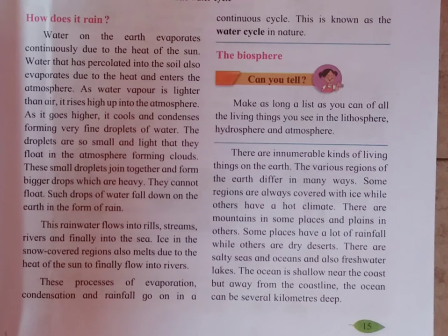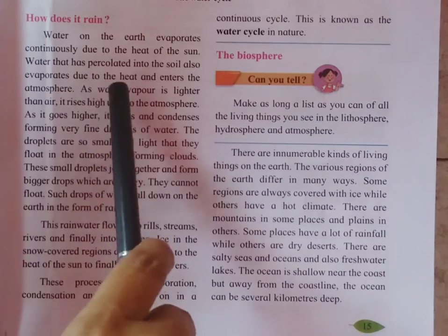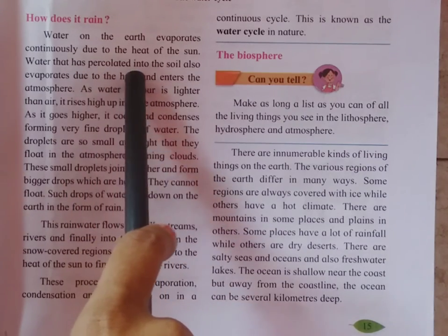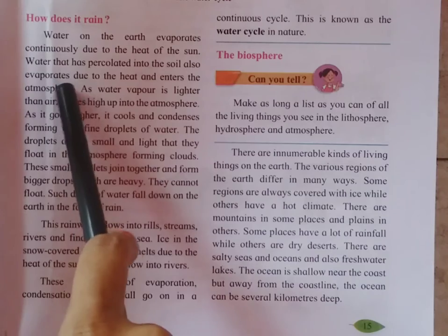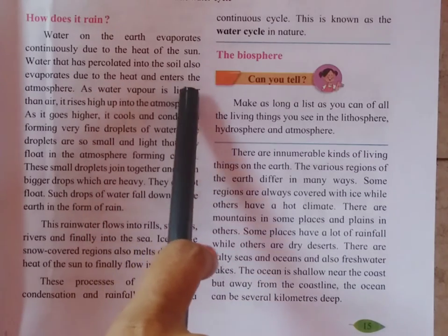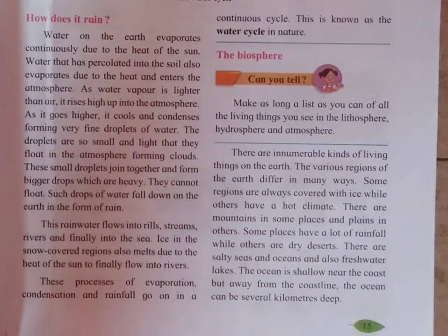Even the water that has percolated, look here, water that has percolated into the soil, the groundwater, also evaporates due to the heat and enters the atmosphere.